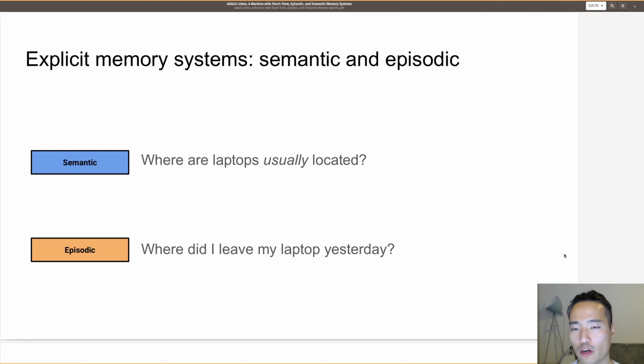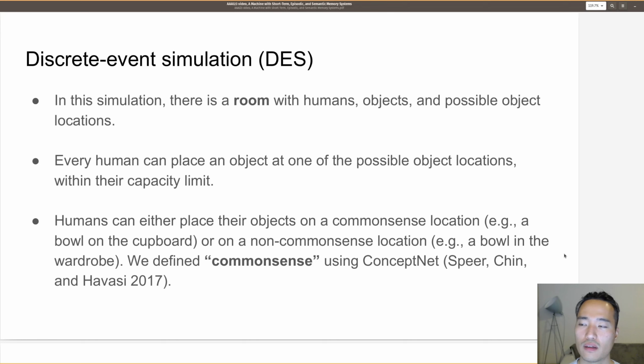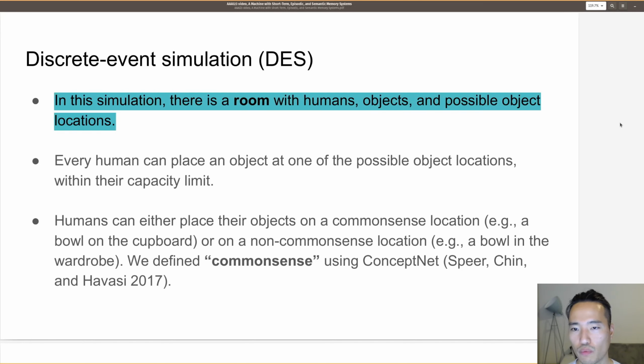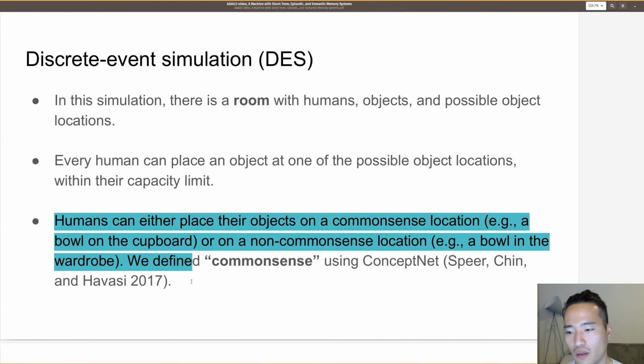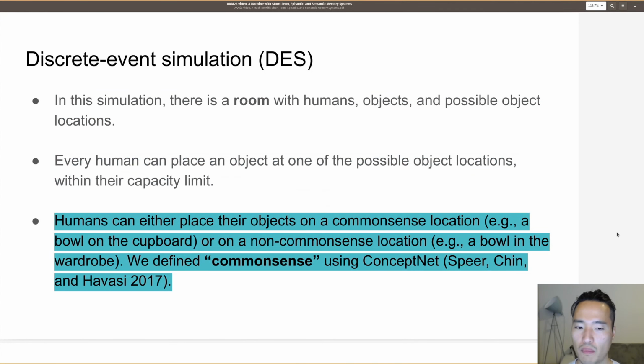So we're inspired by this idea, and we wanted to experiment with it. We start with a discrete-event simulation. In this simulation, there's a room with humans, objects, and possible object locations. Every human can place an object at one of the possible object locations within their capacity limit. Humans can place their objects at a common sense location, for example, a bowl on the cupboard, or a non-common sense location, a bowl in the wardrobe. We define common sense using ConceptNet here.